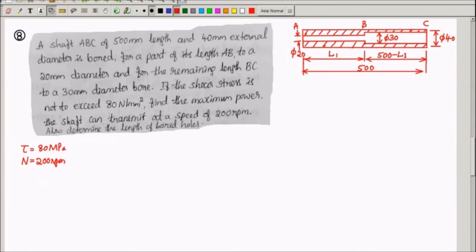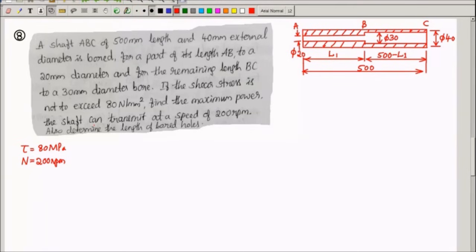Here what we have to do is find the torque in the portions AB and BC, and whichever is minimum, that is the torque that can be transmitted through the shaft. Maybe the portion AB is capable of transmitting more torque because more material is there, but the portion BC is not so strong because less material is present. So the portion BC decides the amount of torque the entire shaft can transmit safely.